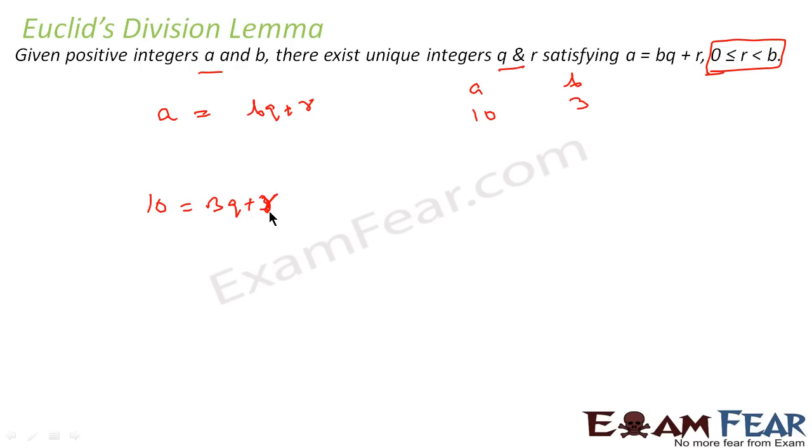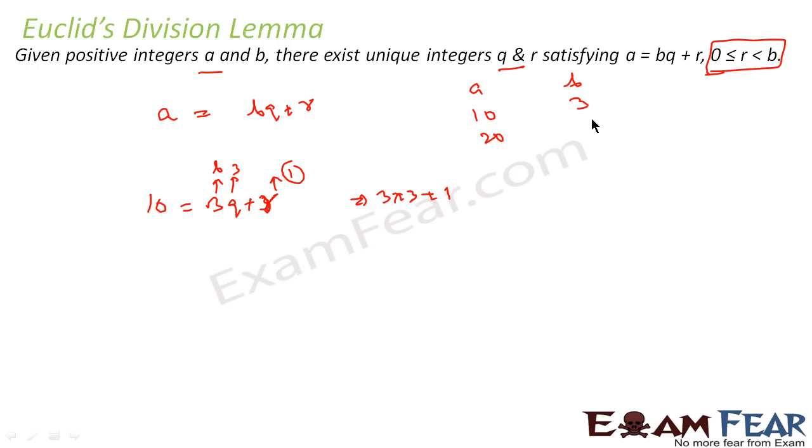For example, in this case, I can write this as 3 into 3 plus 1. So here r is equal to 1 and q is equal to 3. So if you see, r is less than b, correct? Because b is 3 and r is equal to 1. So let's take one more example.